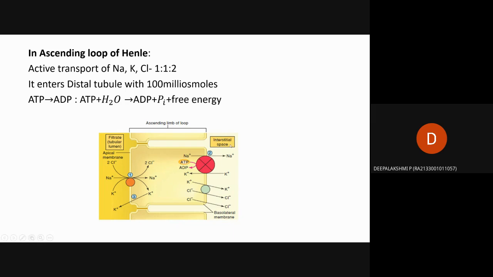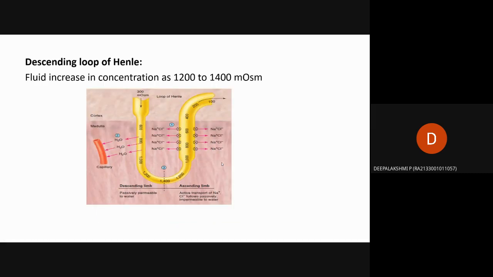This is the interstitial space, that is outside of the tubules. These are the things happening inside the loop of Henle. Then after reabsorption it goes to the interstitial space, the outer region of the loop of Henle. Then from the descending limb it reaches the ascending loop of Henle. Here the fluid increases in concentration to 1200 to 1400 milliosmoles, as given in the picture.